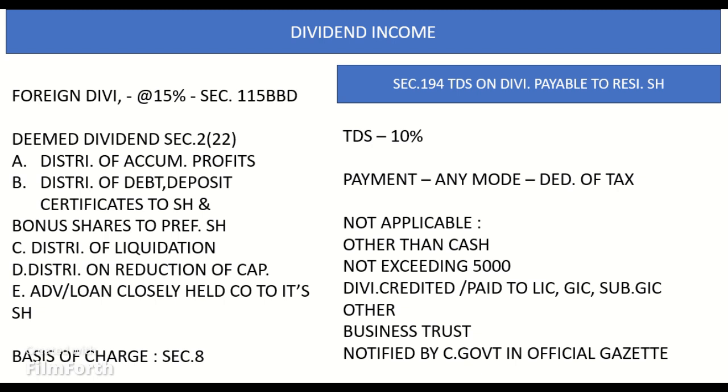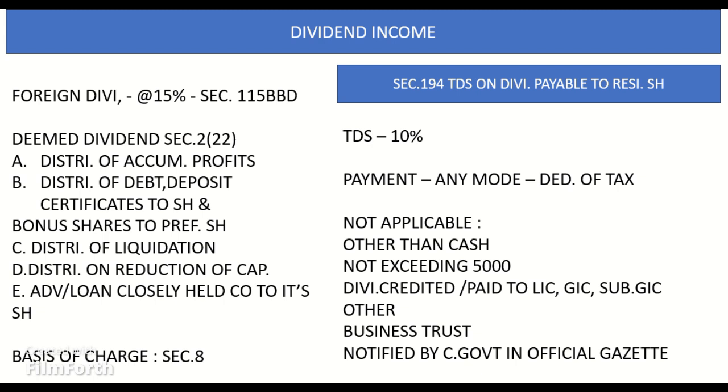Eighth, in the case of an amalgamated company, the accumulated profits, whether capitalized or not, of the amalgamating company on the date of amalgamation shall be included in the accumulated profits, whether capitalized or not, or loss, as the case may be, of the amalgamated company. Ninth, accumulated profits are relevant in distribution of accumulated profits entailing the release of company's assets, distribution of debentures, deposit certificates to shareholders and bonus shares to preference shareholders, distribution on reduction of capital, and advance or loan by a closely held company to its shareholder.